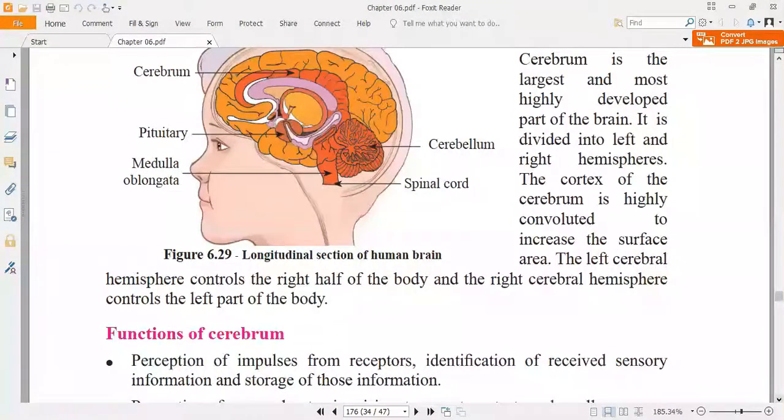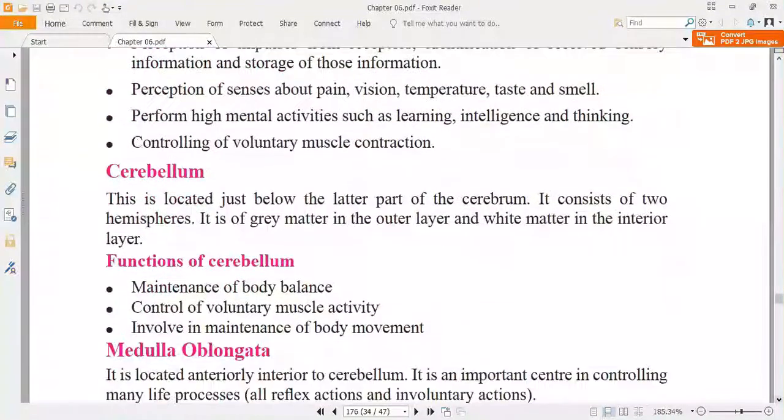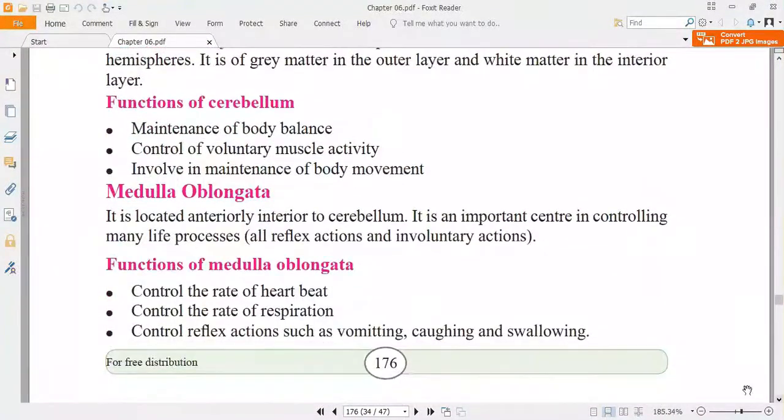If we check the medulla oblongata function: controlling the rate of heartbeat, rate of respiration, as well as reflex actions, actually all the reflex actions such as vomiting, coughing, and swallowing.